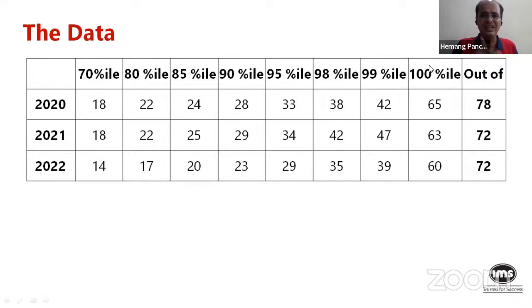The numbers might slightly change next year depending upon the difficulty level of the section. So you'll see that from 21 to 22, there's been a drop in the score required to hit the same percentile because CAT 22 was slightly more difficult as compared to CAT 21. I'm talking about the verbal section here, right? But these numbers hold consistent or give you a good idea of where you should be aiming.